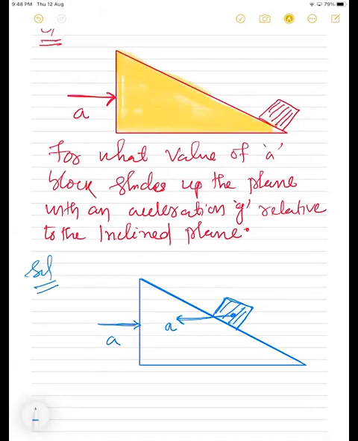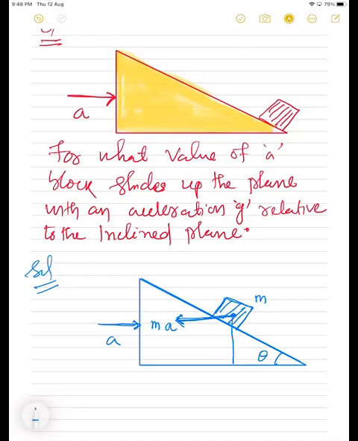If the block is moving with acceleration a, then it will also get a force. If the mass of the wedge is m, then it will get a force in the backward direction, that is ma. Yes or no, students? Understood this part, all? Yes. That is known as pseudo force. Okay? The force that comes into being, not visible, but it comes into being, right?